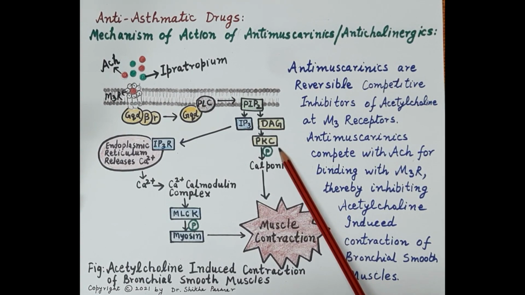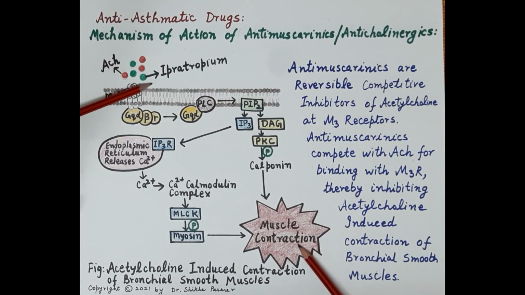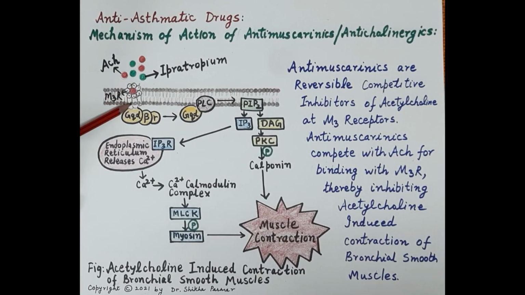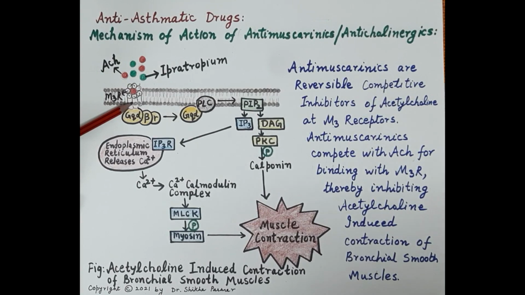Now this protein kinase C phosphorylates calponin. Calponin has been implicated in the contraction of bronchial smooth muscles. So diacylglycerol also induces bronchoconstriction. Now antimuscarinics, for example ipratropium, shown here in the green color, block M3 muscarinic receptors located on the smooth muscles of bronchioles and induce bronchodilation.